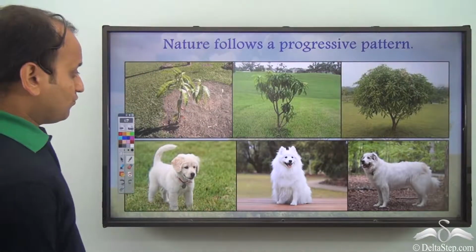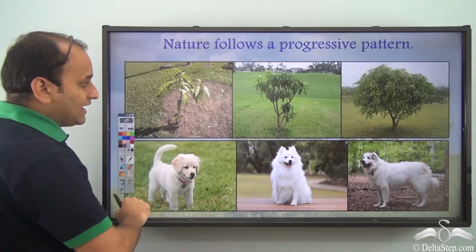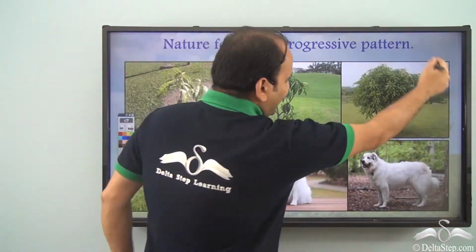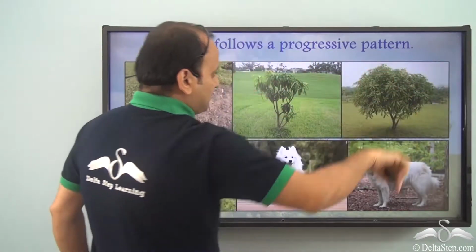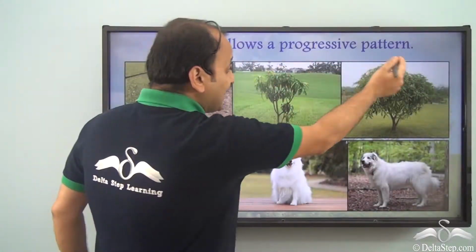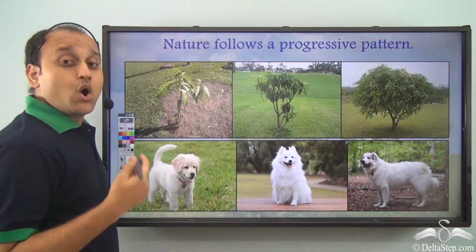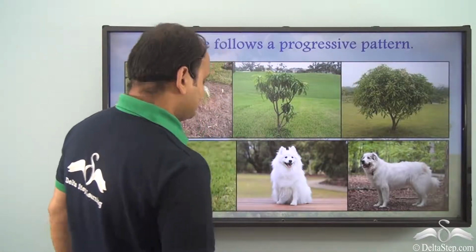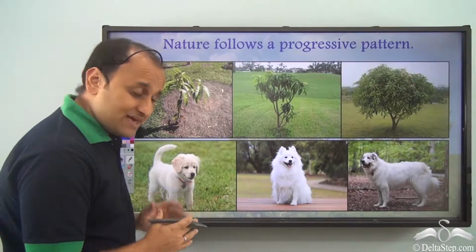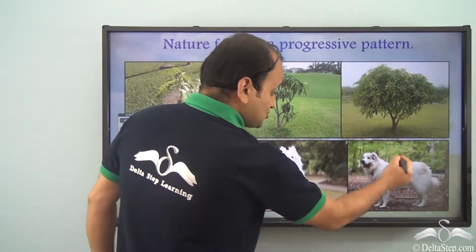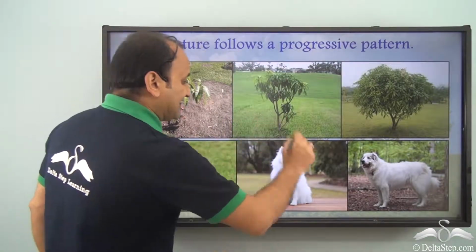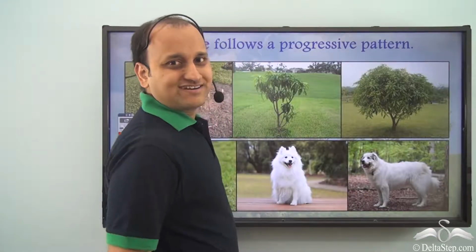For example, here what do you see? It's a small plant. Slowly it grows into this, and slowly it grows into a bigger plant. So what happened? Well, it grew, and it is showing an increasing pattern or a progressive pattern. Even in the case of a dog, initially it's just a small puppy, then slowly it grows into a big dog. So what do we see here? Again, an increasing or progressive pattern, isn't it?